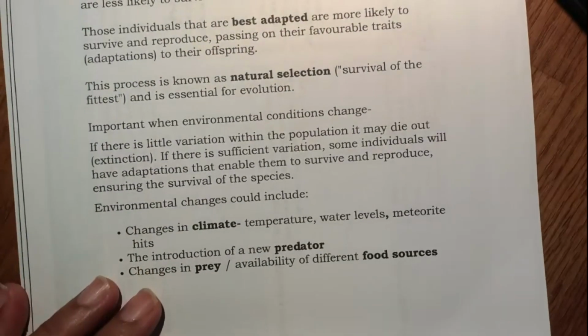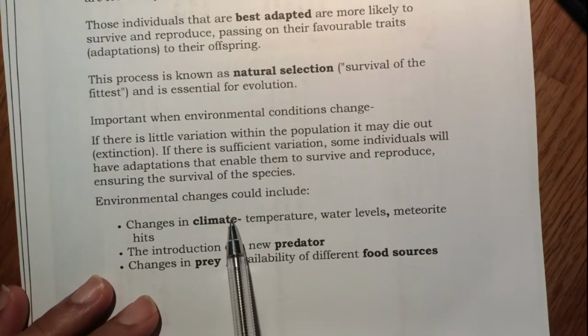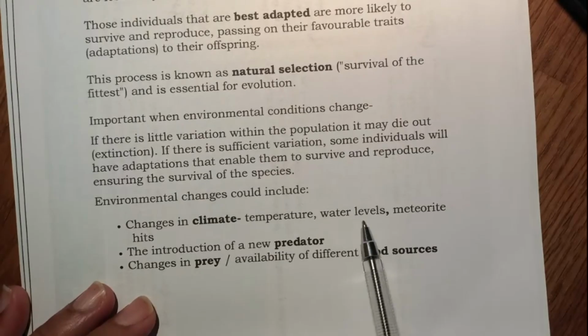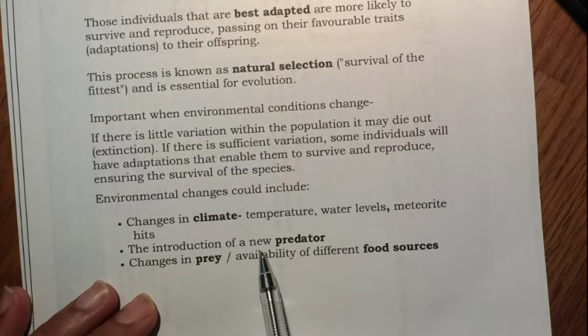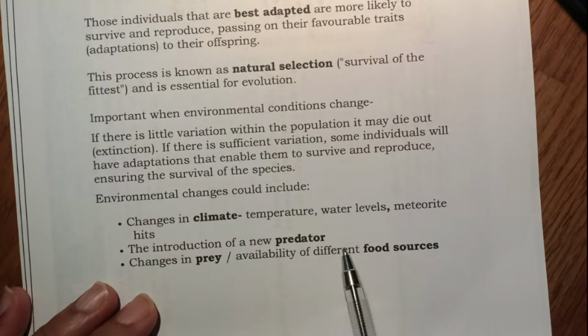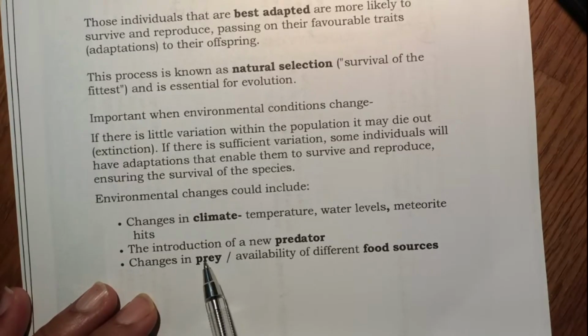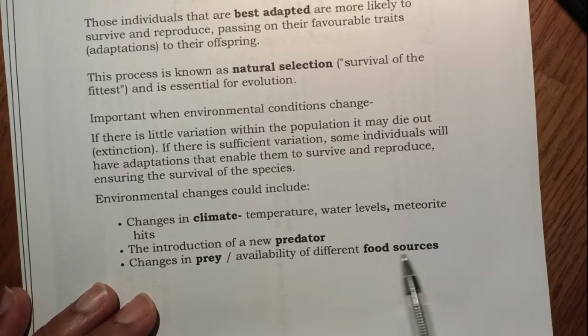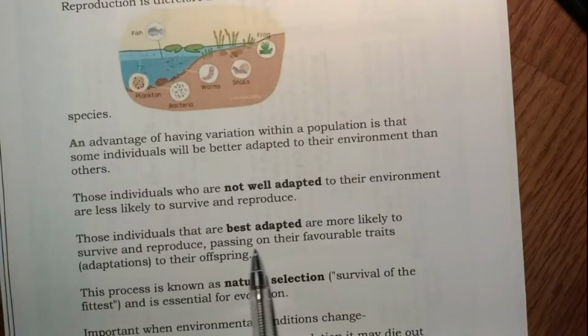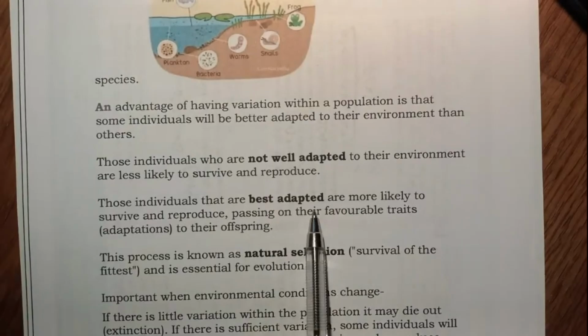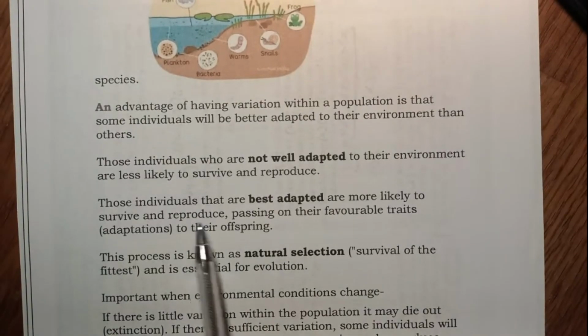Now environment may change. So you may have a climate change, like temperature going up, water level going up or down, or meteorites may hit the earth. The introduction of a new predator in that ecosystem might affect the population of those organisms. Changes in the prey, so their food may go up or down. So availability of different food sources may affect survival of the individuals of that population. And in those circumstances, the organisms that are best adapted will survive. They will reproduce and they will pass on those favorable traits to the next generation.